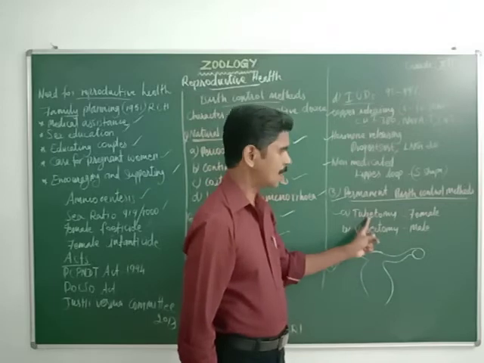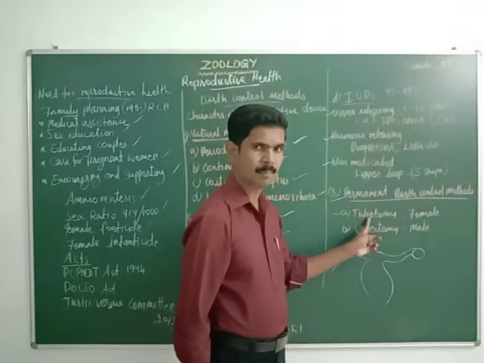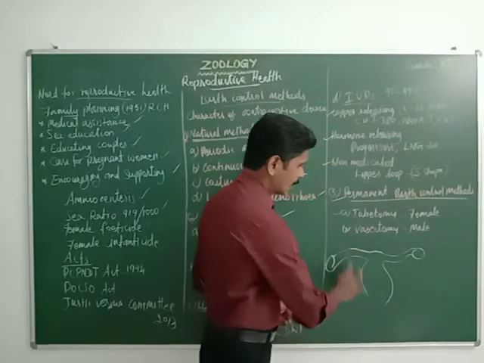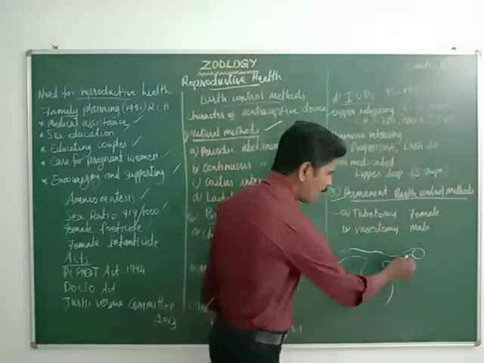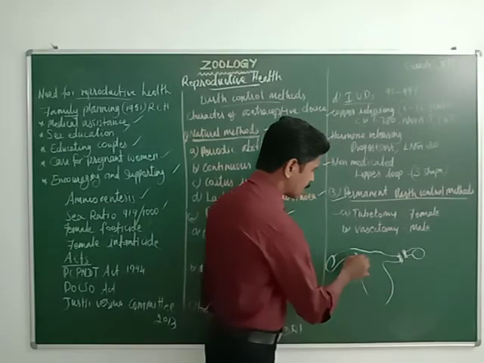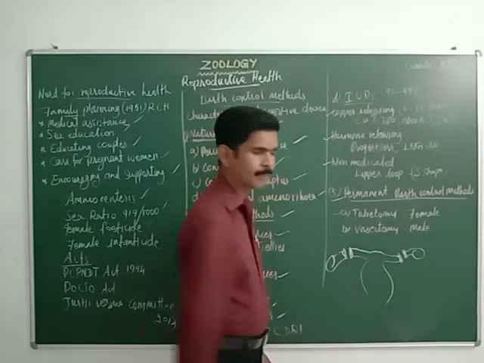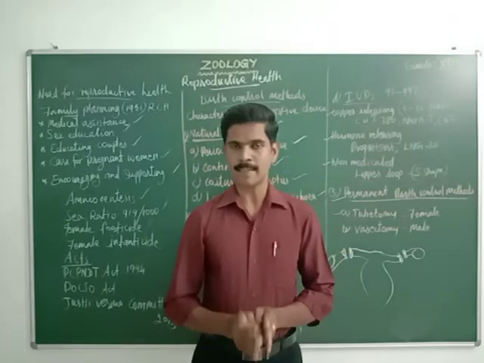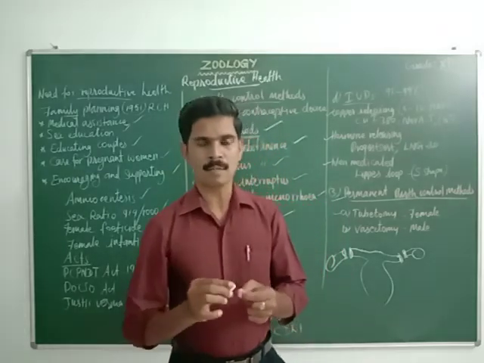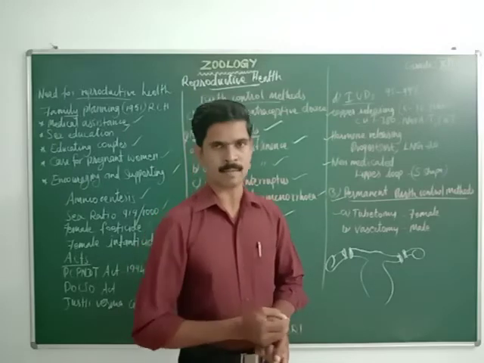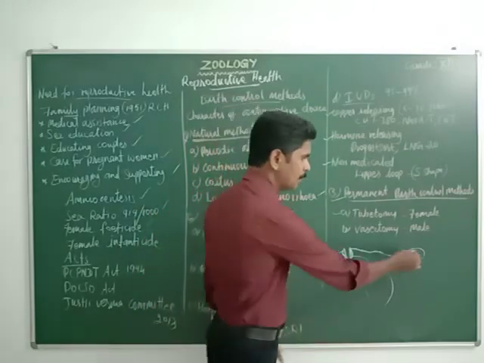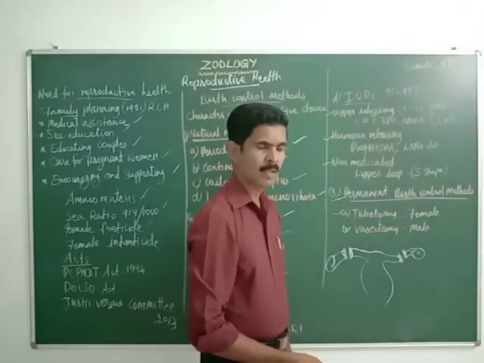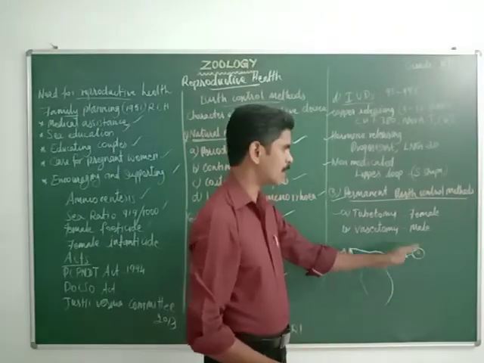So in the tubectomy birth control method, both fallopian tubes are cut and a small knot is made on both cut ends. Now the ovum is unable to move from the ovary. Understand? So this is a permanent birth control method in female.